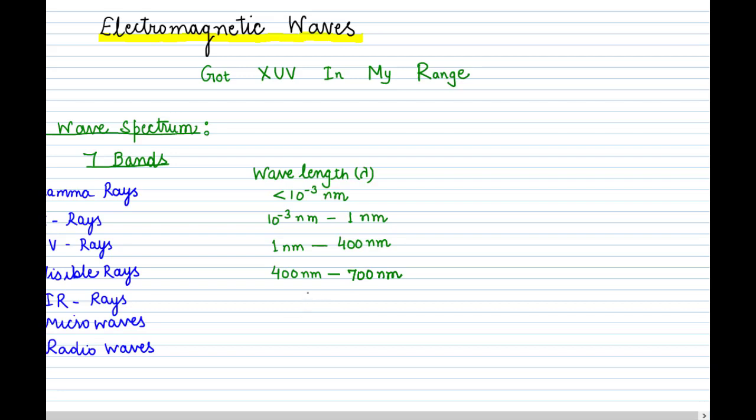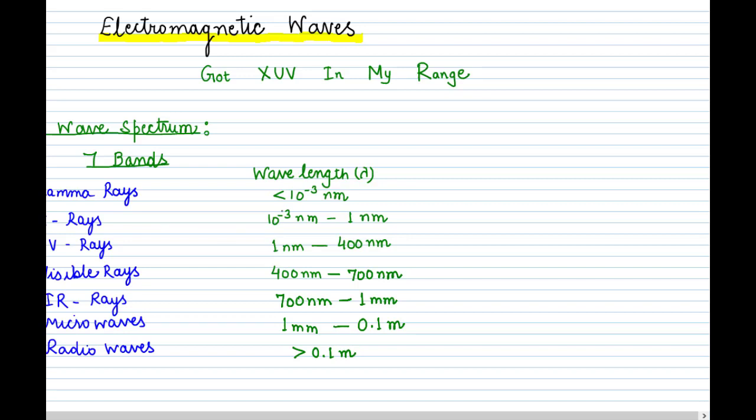Then infrared, which we cannot see but it is harmful to us, it is 700 nanometer to 1 millimeter. Its wavelength is large. Now microwaves, which we use in our microwave ovens for cooking, that is 1 mm to 0.1 meter. And the largest are the radio waves, which we use for communication, radio signals. So just remember, the waves used for communication are the ones with large wavelength. So these are greater than 0.1 meter. They may be of the range of 1 meter also.